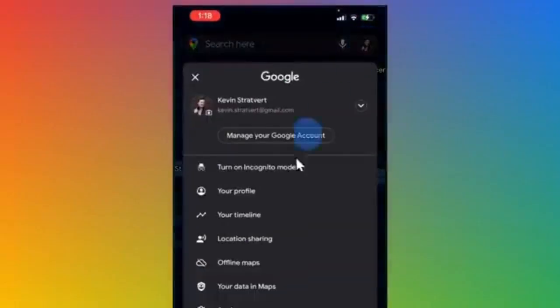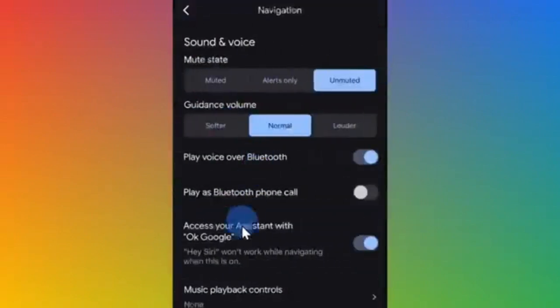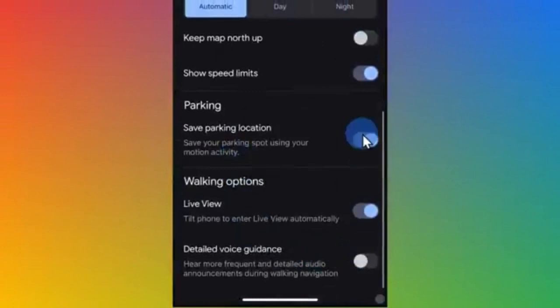If you would rather have Google Maps remember automatically where your car is, click on your profile picture, then go to Settings, Navigation, and here you can toggle it on so Google Maps remembers your parking location.